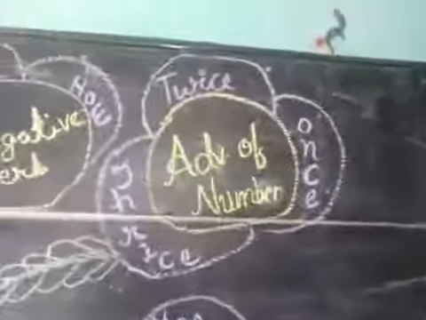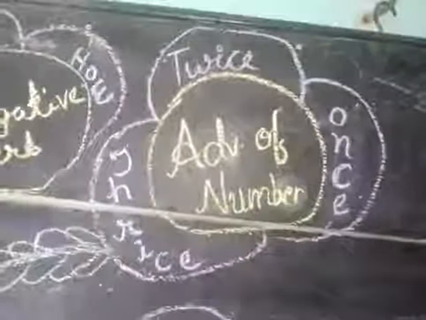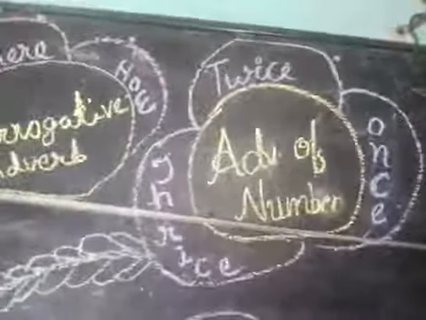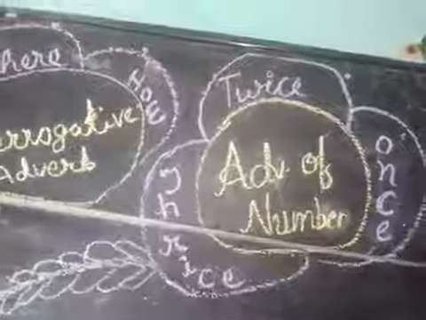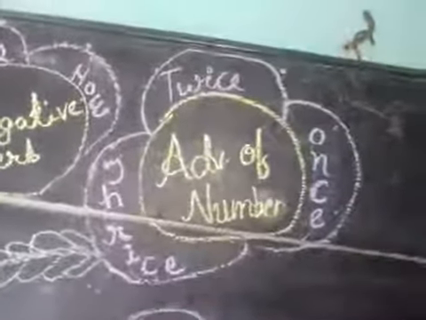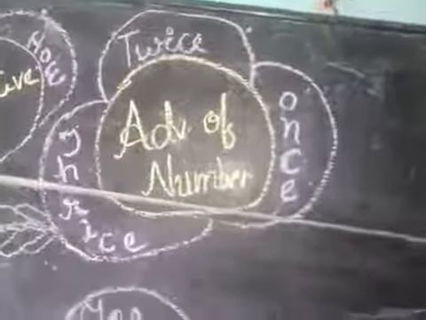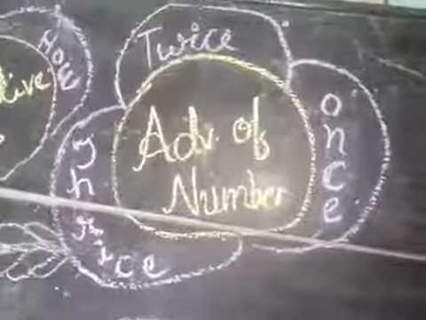Next one, adverb of number. It shows the number or how often something happens, like once, twice, thrice.